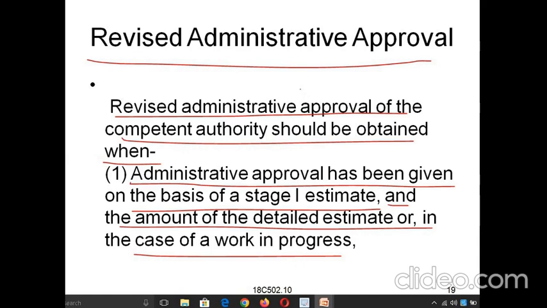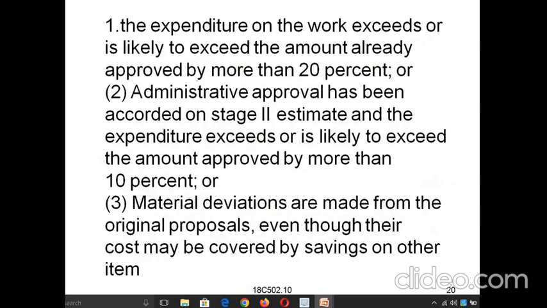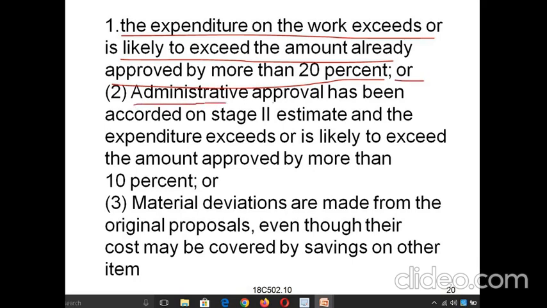Up to that some amount will be released, and after that, with the progress of work, 50% of the amount will be released. And here you can see the expenditure on the work exceeds or is likely to exceed the amount already approved by more than 20%. If the expenditure on the work exceeds, or is likely to exceed, the approved amount by more than 20%, or administrative approval has been accorded on a stage 2 estimate and the expenditure exceeds or is likely to exceed the amount approved by more than 10%.